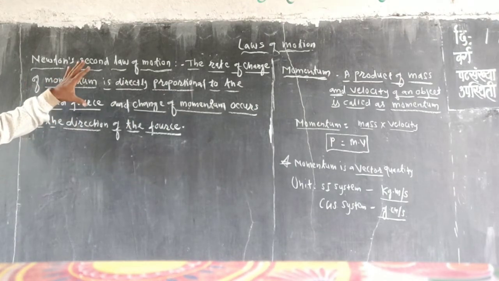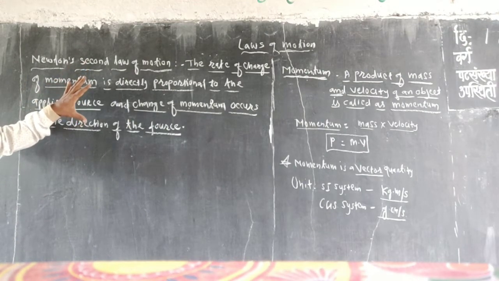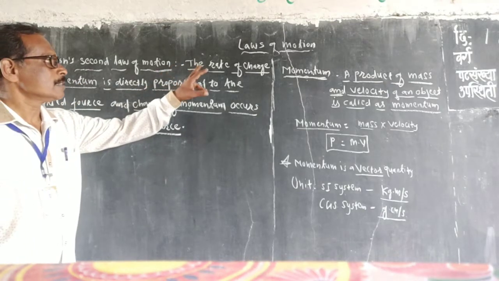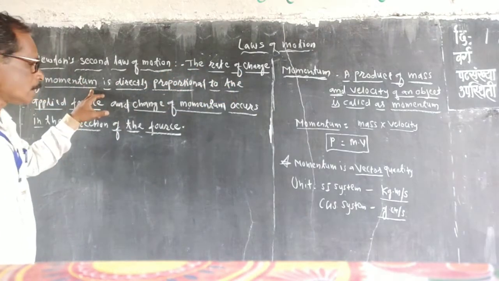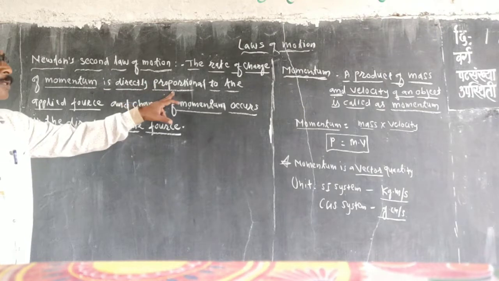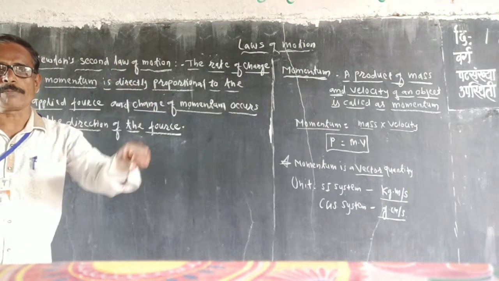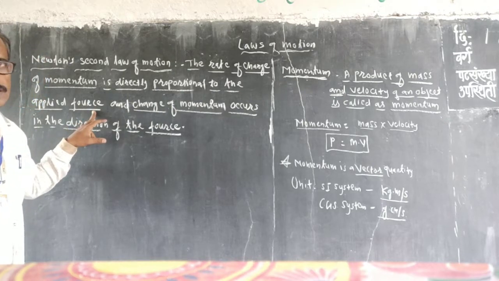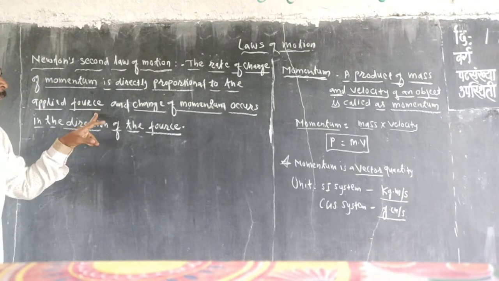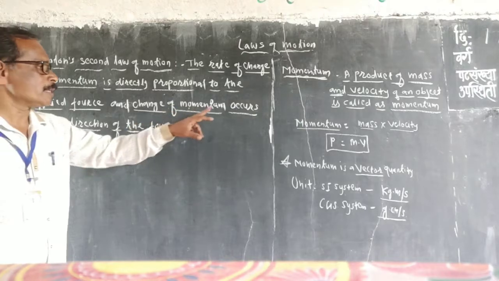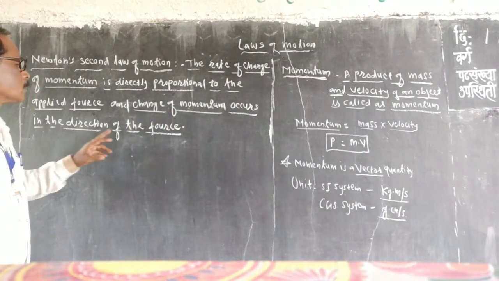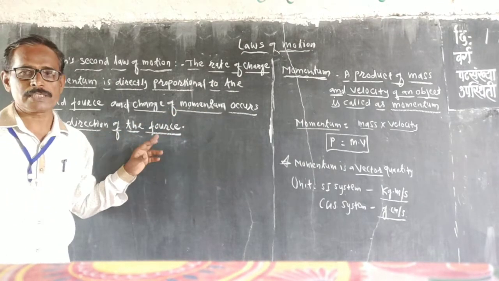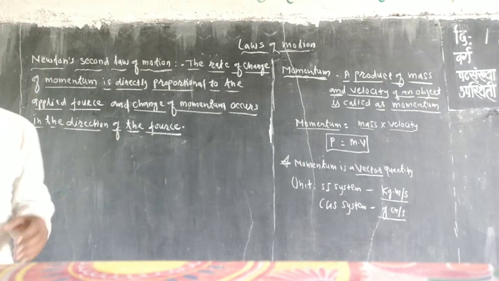That is the statement of Newton's second law: the rate of change of momentum is directly proportional to the applied force, and the change of momentum occurs in the direction of the force.